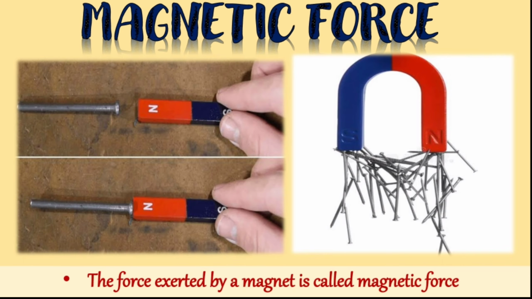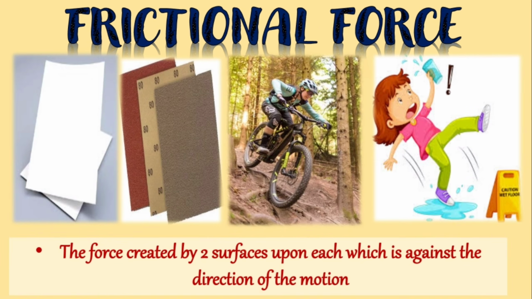Next one is magnetic force. So for that we will do one experiment. Place a magnet on a table. Take a big iron nail towards the magnet. It sticks to the magnet. So, the force exerted by a magnet is called magnetic force. All the magnetic substances will be pulled due to what? Due to magnetic force. Next one is frictional force.